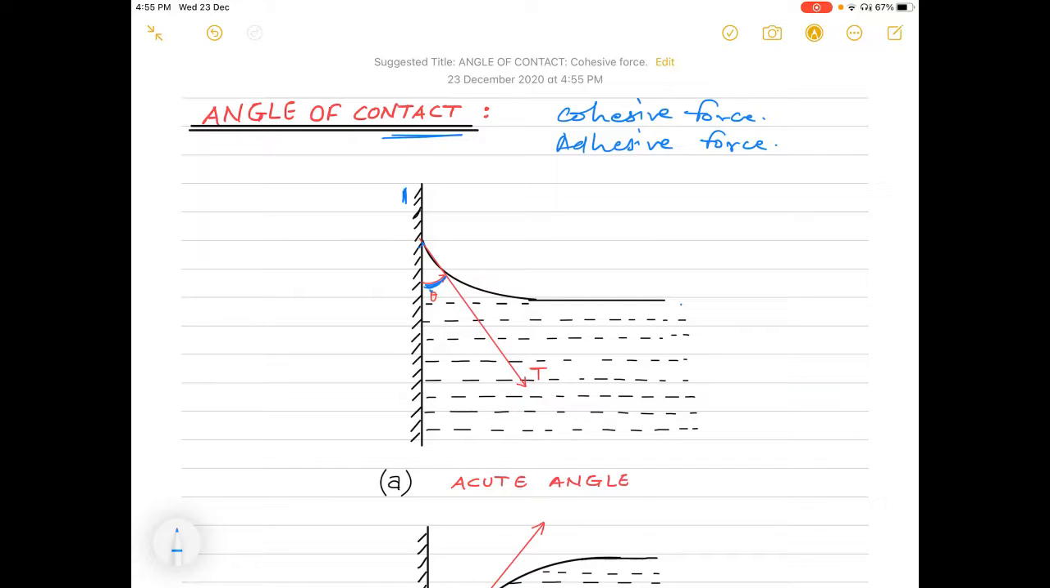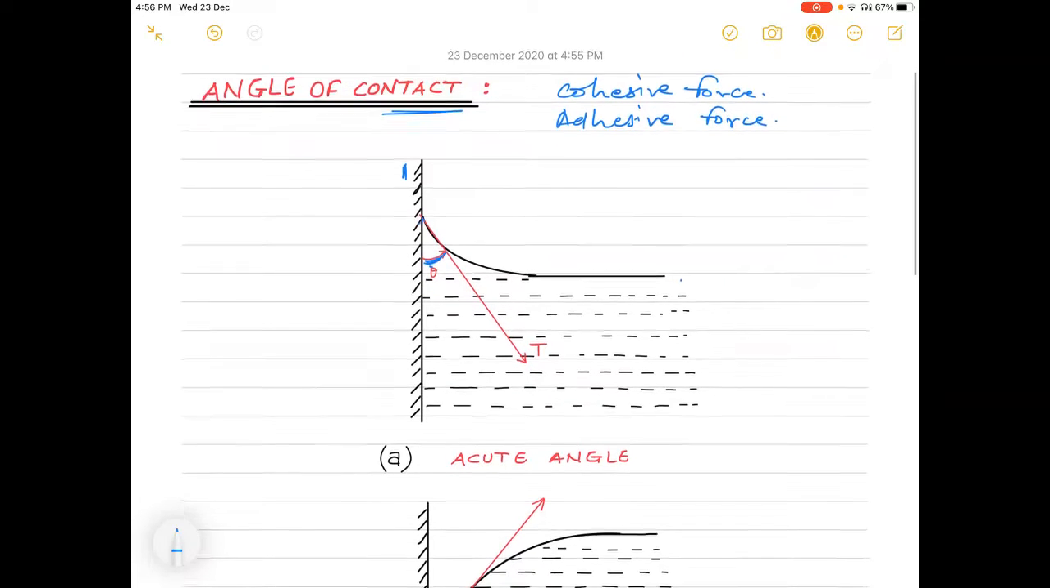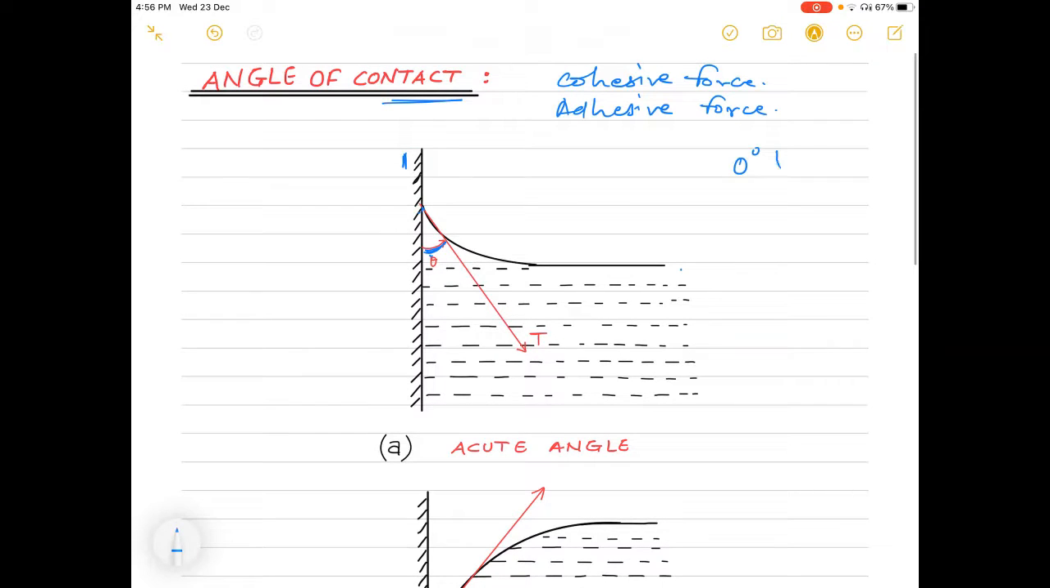Now it is the angle at which a liquid or vapor interface meets a solid surface. The angle is not limited to liquid or solid interfaces. It is also applicable to the interfaces of two liquids or two vapors as well. Now this angle of contact may vary between 0 degrees and 180 degrees. Now for most liquids and glass, this value is less than 90 degrees.